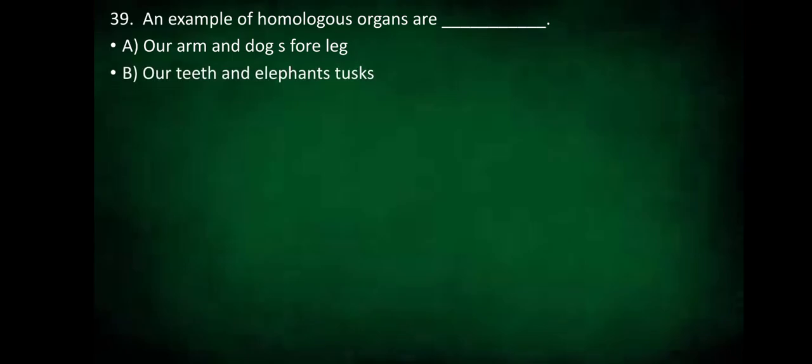An example of homologous organs are our arm and dog's foreleg, our teeth and elephant's tusks, potato and runners of grass, or the option D, all. The answer is these all are examples of homologous organs.